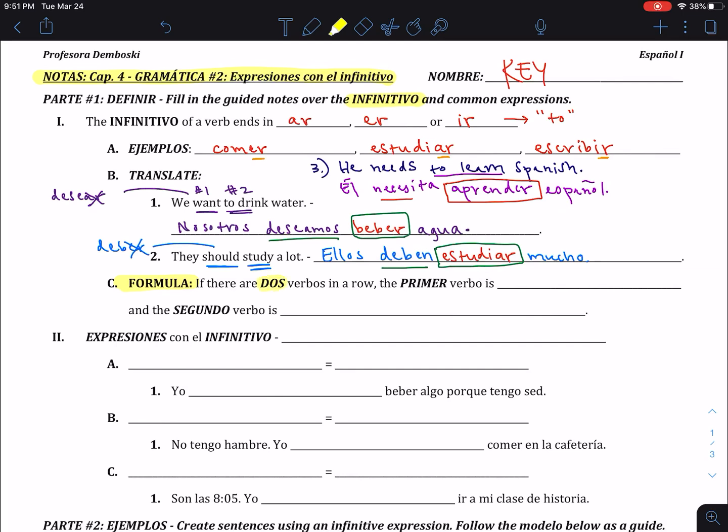If there are dos verbos in a row, the primer or first verbo is conjugated according to the subject, right? And the second verbo is an infinitivo. It stays the infinitivo. Now I want to emphasize something here. This is when there are two verbos in a row.